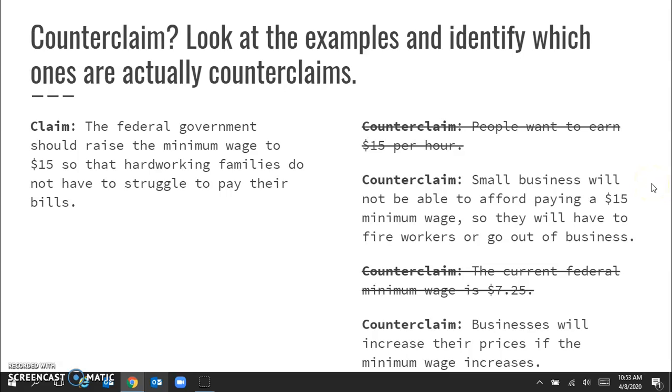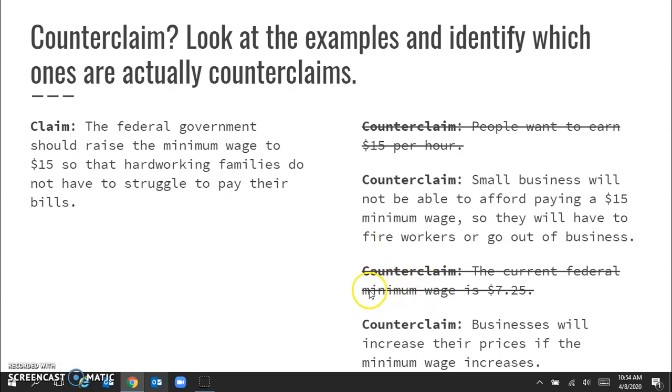Small business will not be able to afford paying a $15 minimum wage, so they will have to fire workers or go out of business. This is a counterclaim. This is a reason why maybe raising the minimum wage is not a good idea. It's giving an example of a negative effect. So that is a counterclaim.